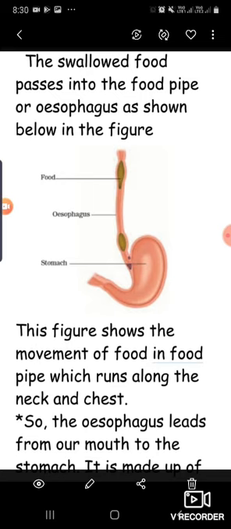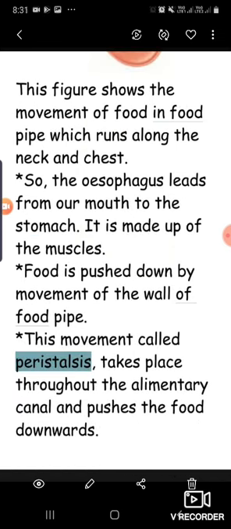And right now I told you about anti-peristalsis. So what will happen if we are eating food continuously, that means we are not giving proper time to our digestive system to first digest the food that we have taken earlier. So the other process may occur, that is called anti-peristalsis.